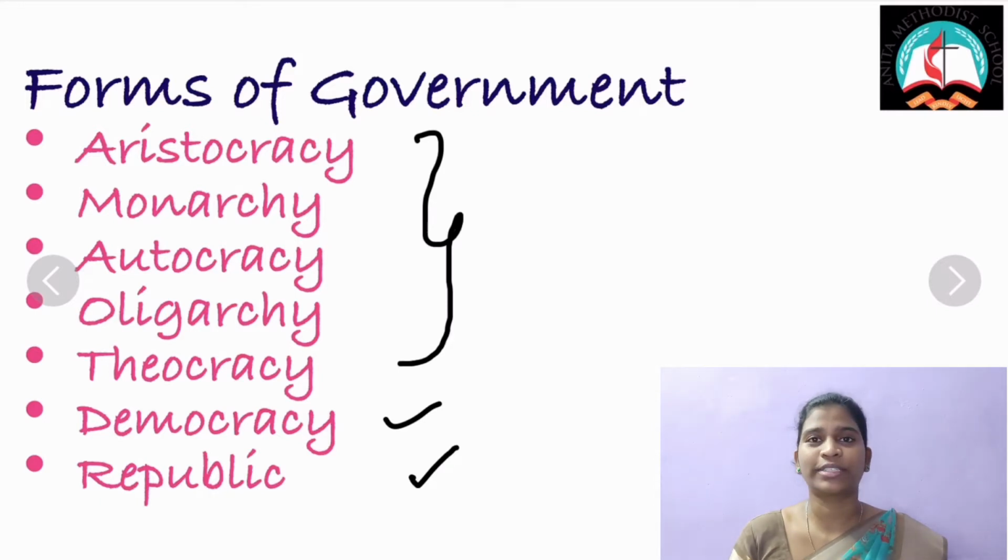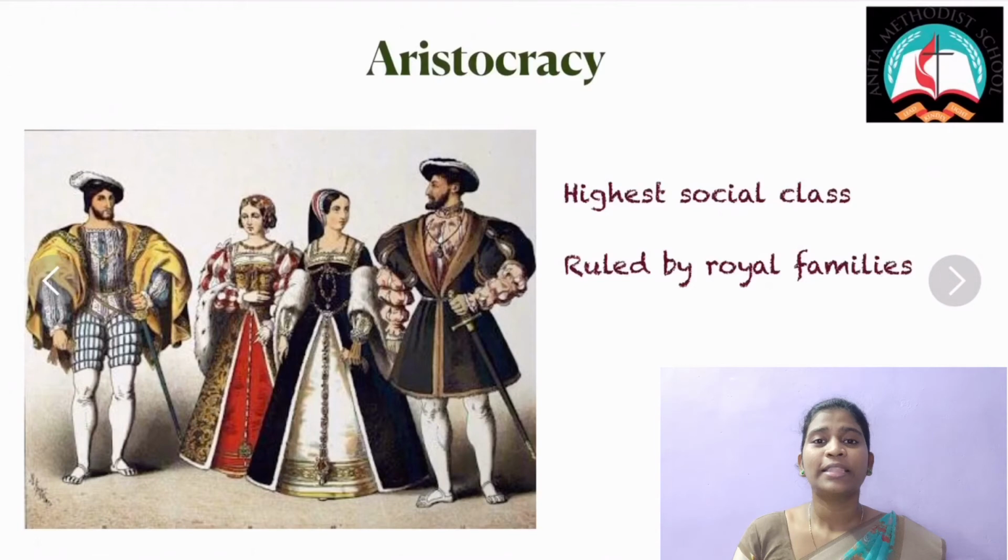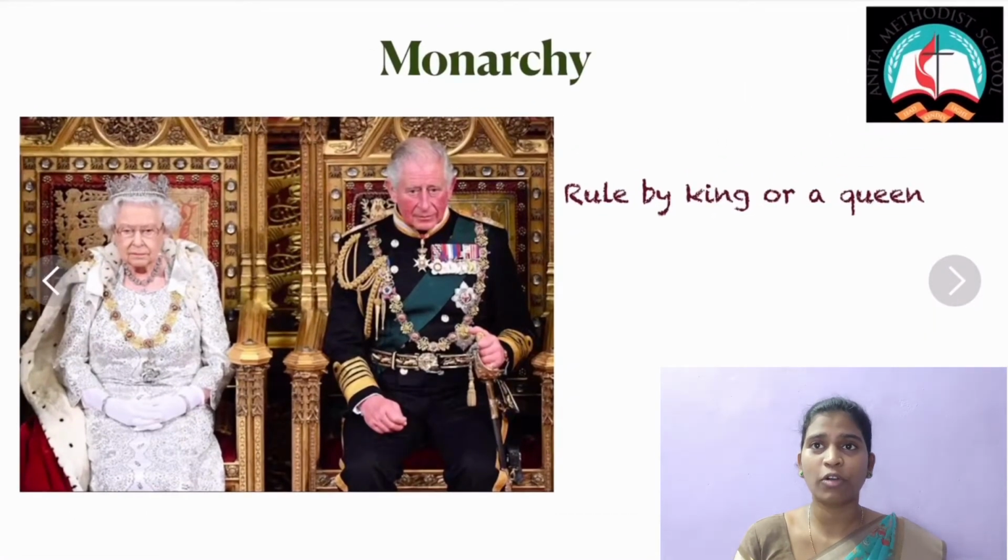First one is aristocracy. Here the people of the highest class are given special titles, so the ruling is done by the royal families. Next one is monarchy. In this, the system of government is rule by the king or queen.